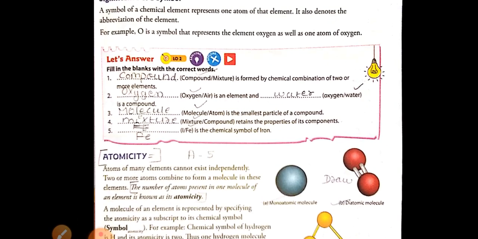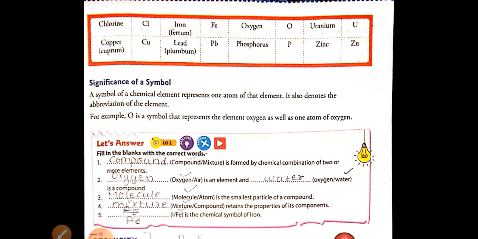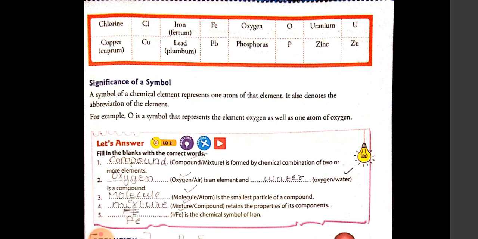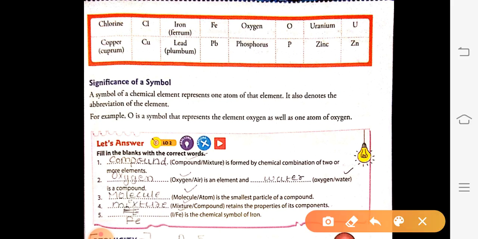Next, the significance of chemical symbols. Why do we use these chemical symbols? A chemical symbol represents the atom of the element. A chemical symbol also represents the element. One symbol represents that there is only one atom of an element. For example, Cu represents one atom of copper.